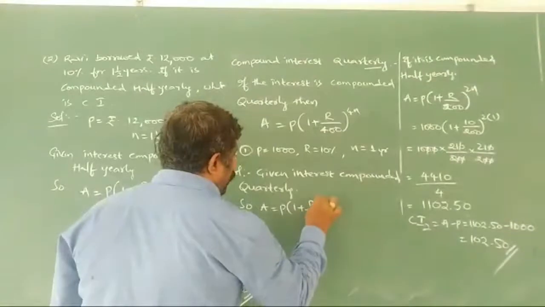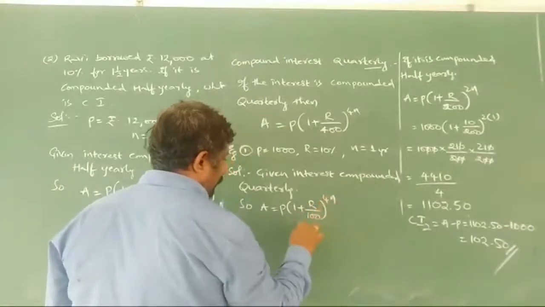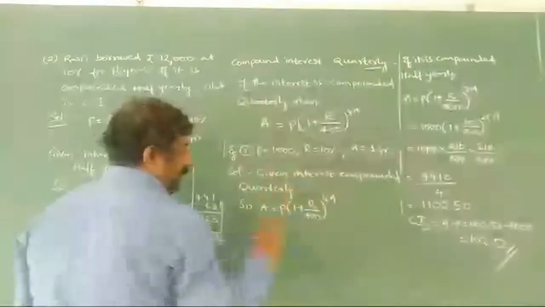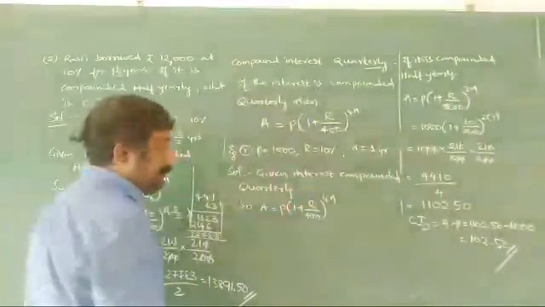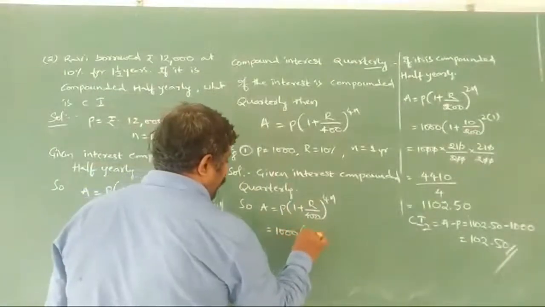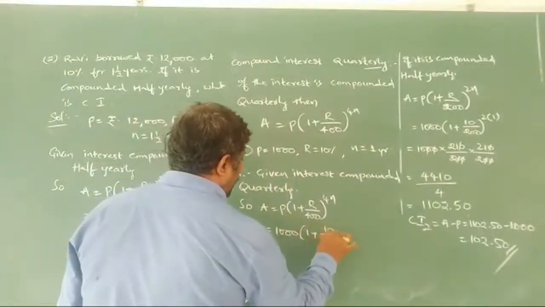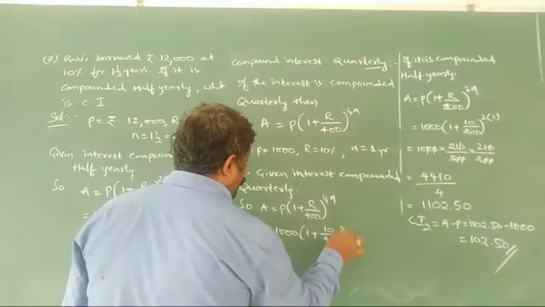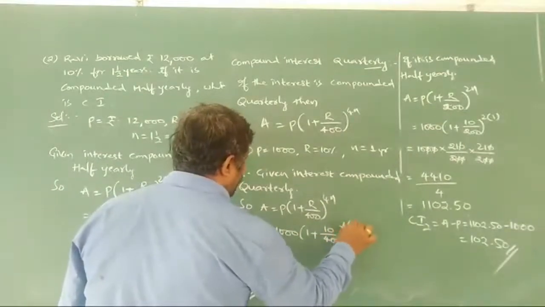A is equal to P of 1 plus R by 400 to the power of 4n. So 1000 of 1 plus 10 by 400 whole to the power of 4 into 1.